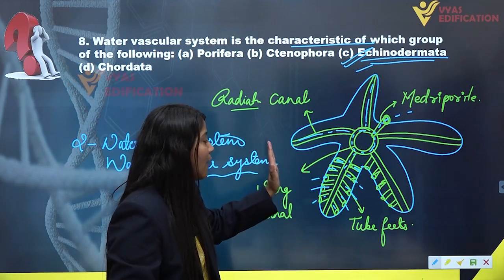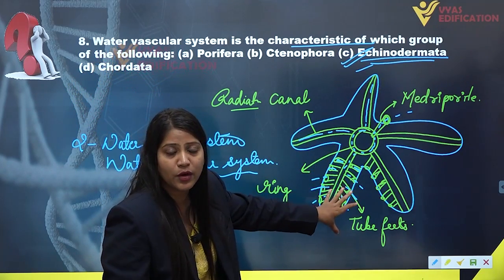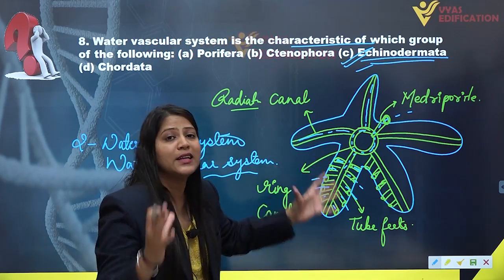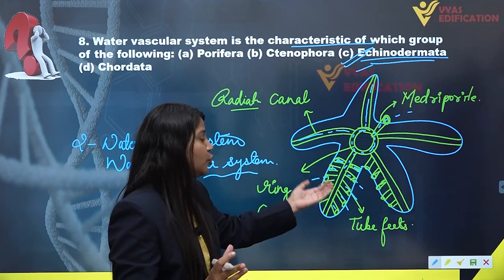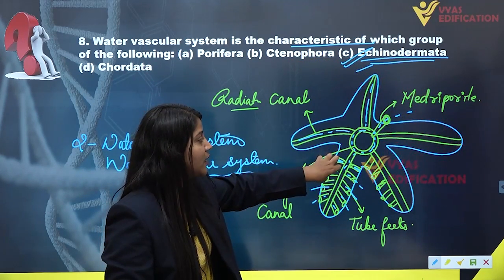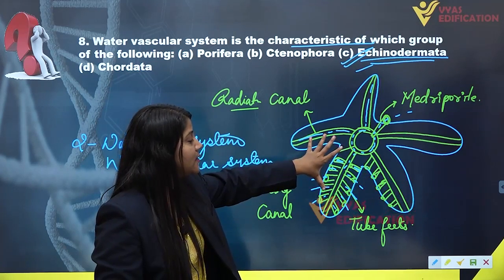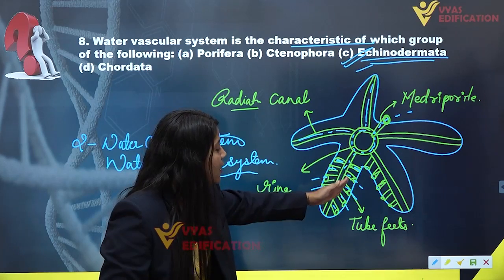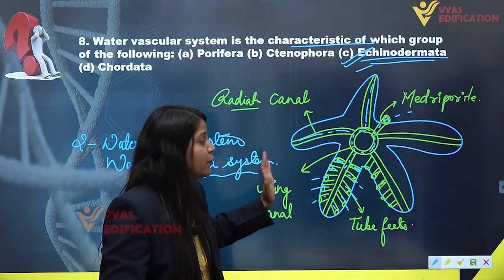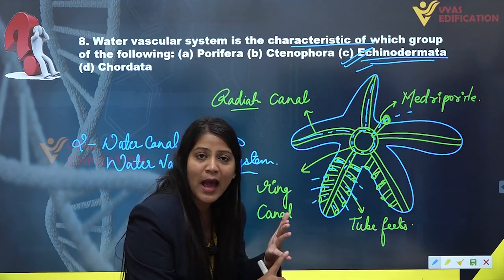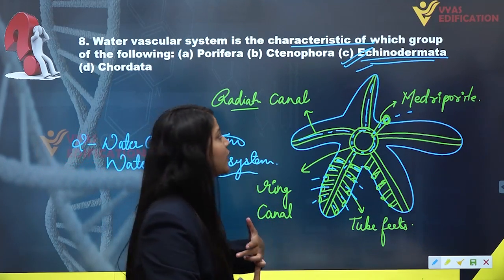Now I have taught what the water vascular system is. The system consists of an array of radiating channels, also tube feet, and a madreporite, through which the water comes inside the body, radiates like this into each arm, and comes out from the body through these tube feet with pressure, which helps the individual in locomotion as well as food capturing and also in respiration.